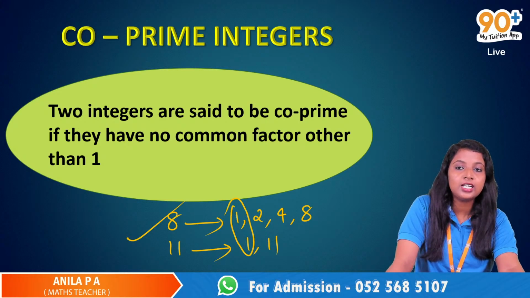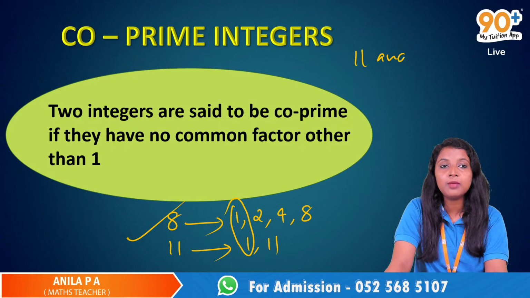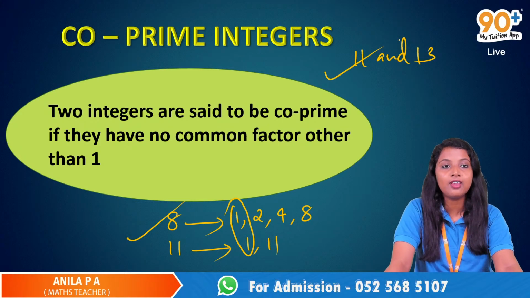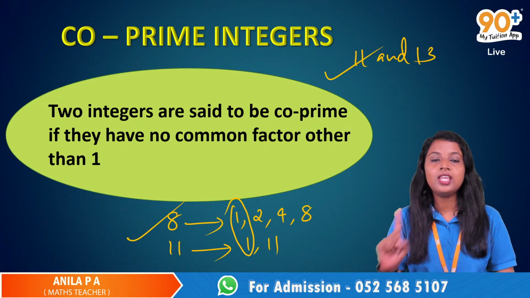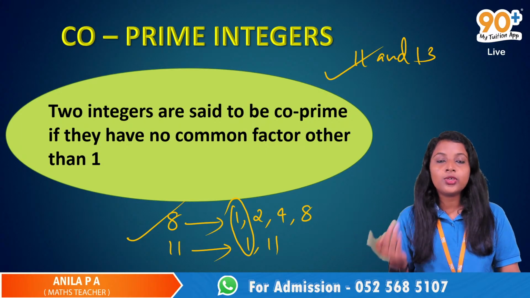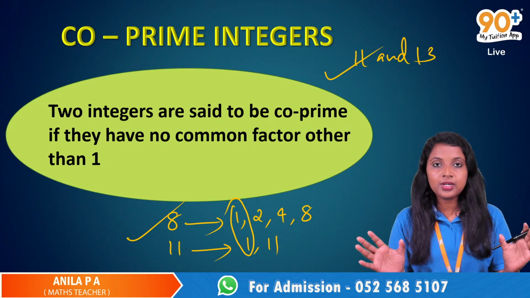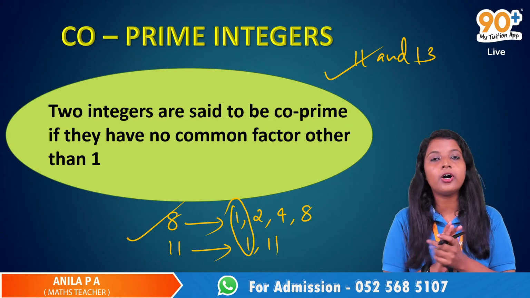Is 11 and 13 coprime? Yes. Any 2 prime numbers are coprime. They have got only that number and 1 as the common factors. So you can take any 2 prime numbers. That pair will be coprime.